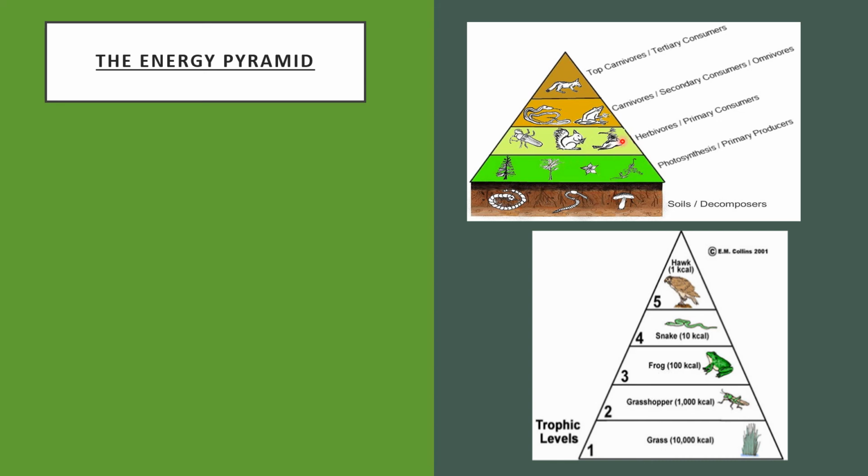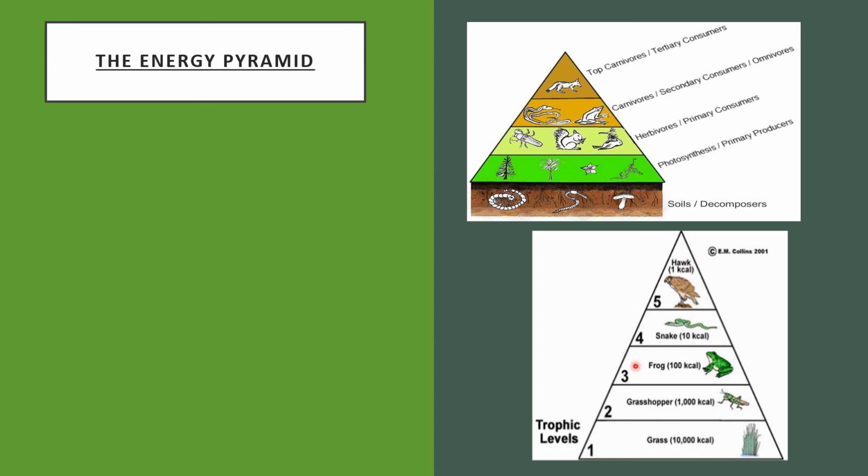The second level is the level of herbivorous animals or primary consumers. Then there are carnivorous animals, or the secondary level, and these are the top or apex or tertiary consumers. Thus there are 4 trophic levels, and at the end you can see these are decomposers.